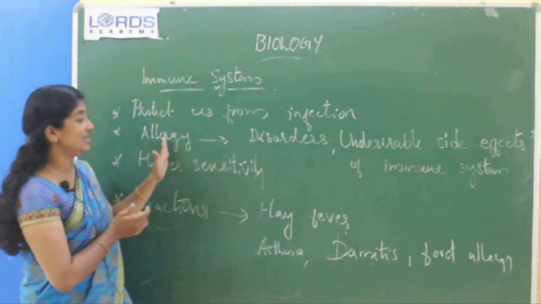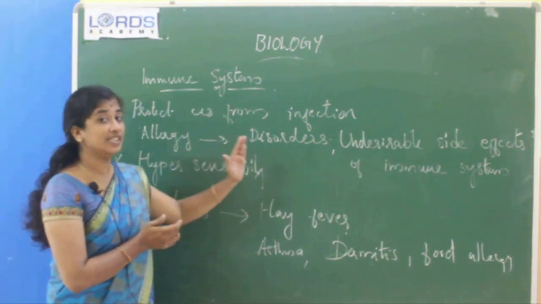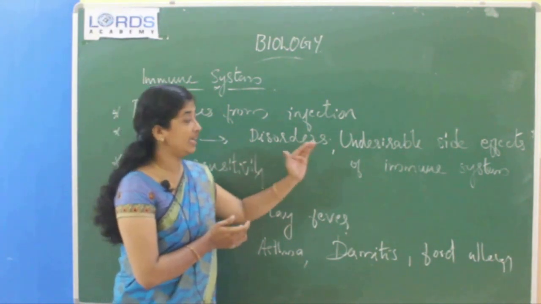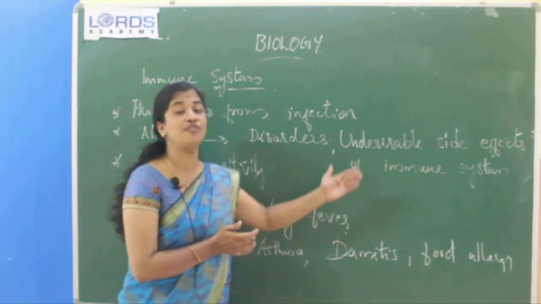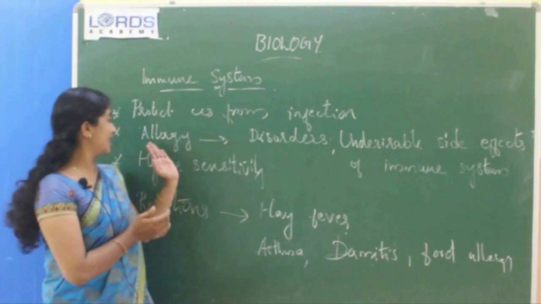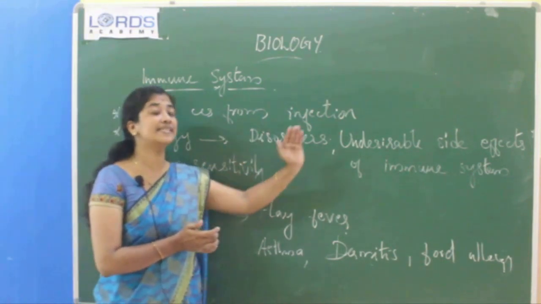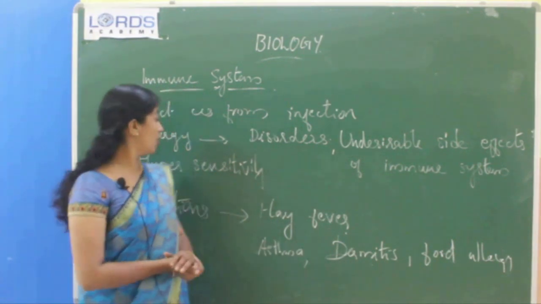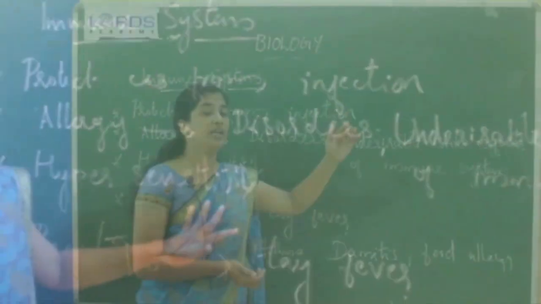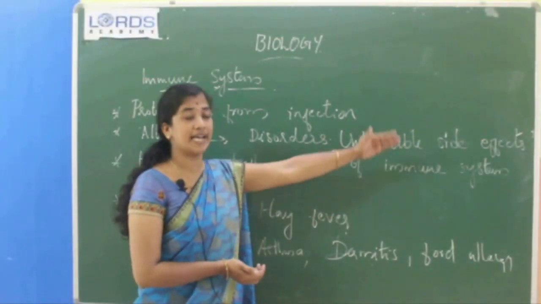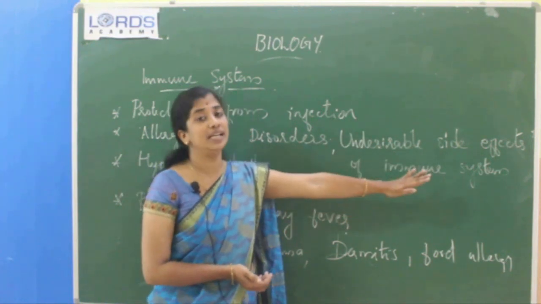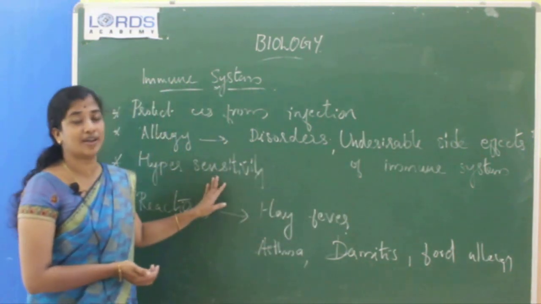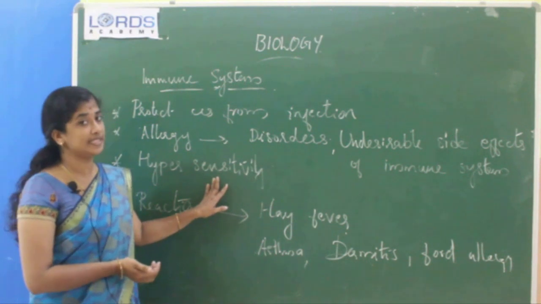So, allergy is one of the disorders, an undesirable side effect of the immune system, also known as hypersensitivity.